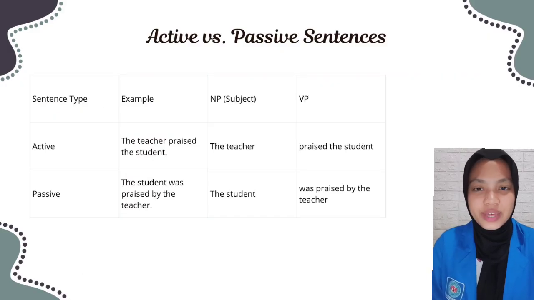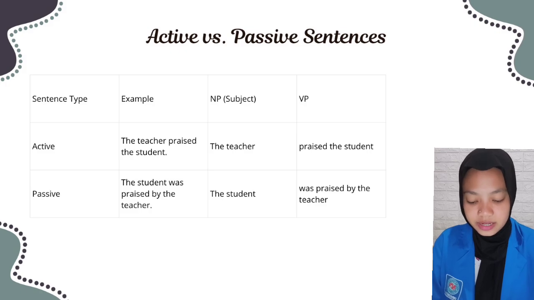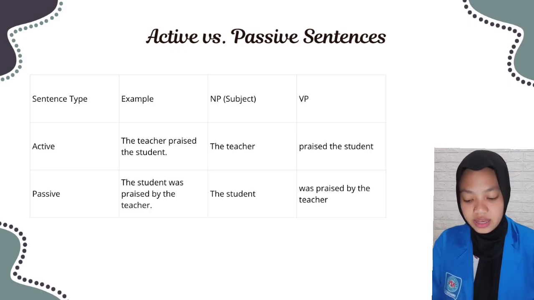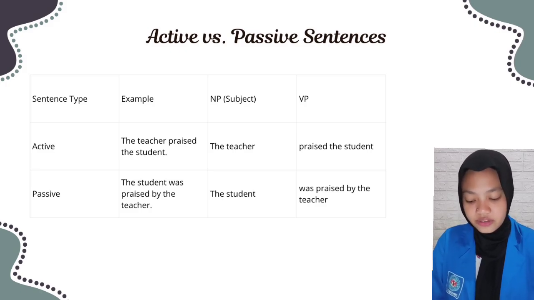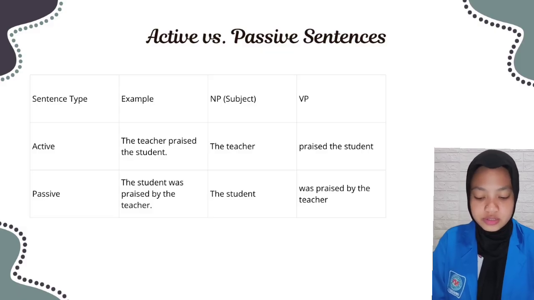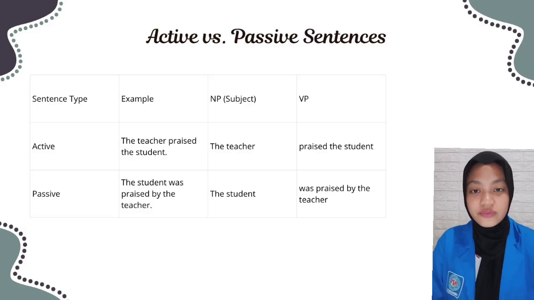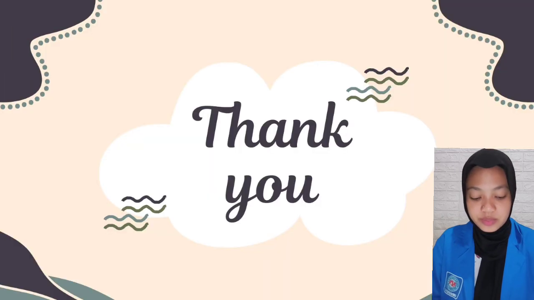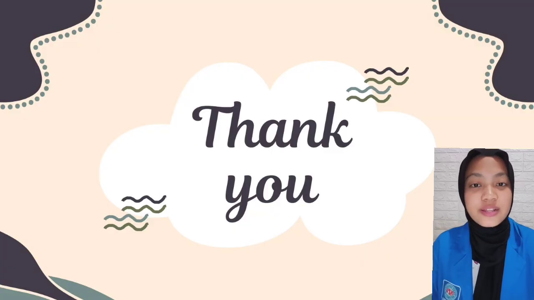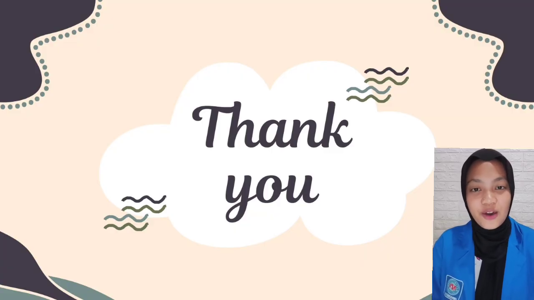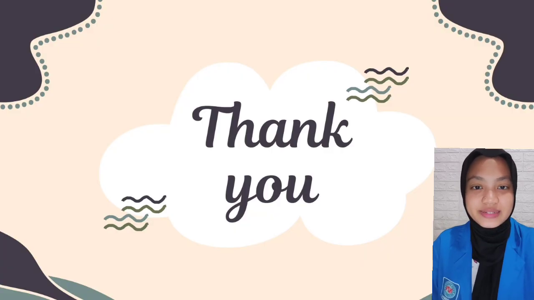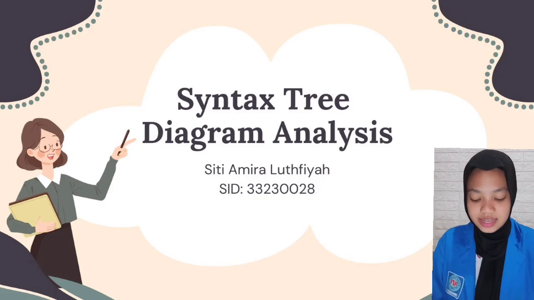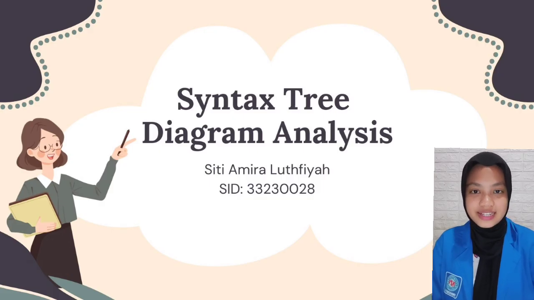Next, we can see a table showing the difference between the sentence types, active and passive, with examples of the noun phrase and verb phrase that change the grammatical roles in a sentence. So that's all about the first part of the presentation. Now let's move into the second part, which is about syntax tree diagram analysis.